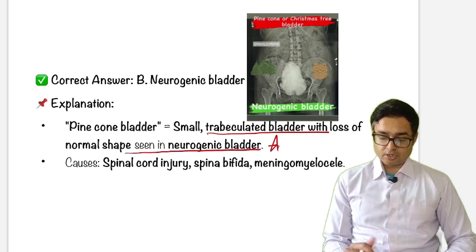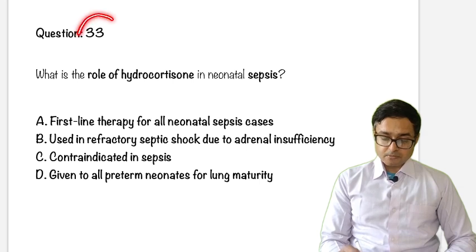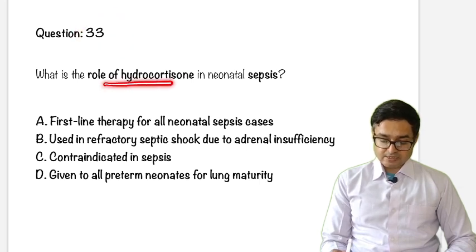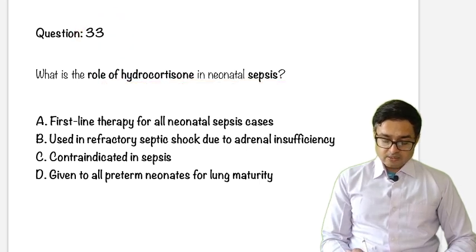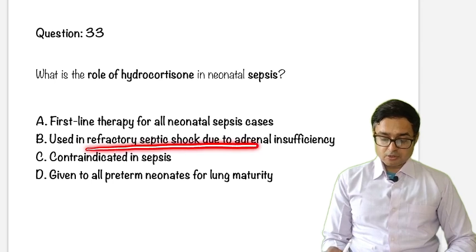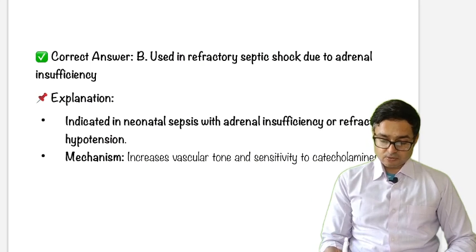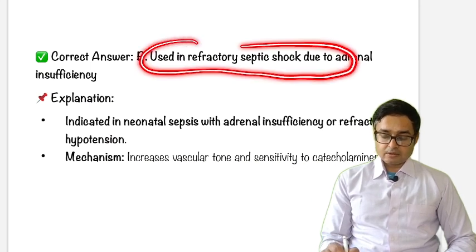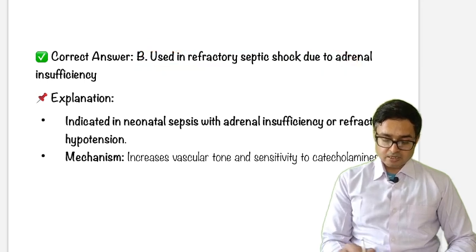So this is important. The next question: what is the role of hydrocortisone in neonatal sepsis? So this is used in refractory septic shock due to adrenal insufficiency. So this is all we need to know. Hydrocortisone is used in refractory septic shock due to adrenal insufficiency.